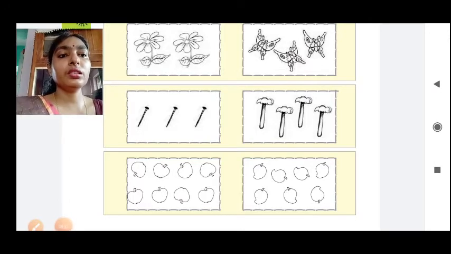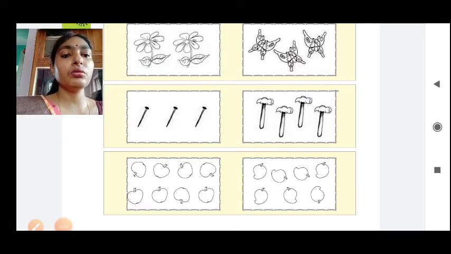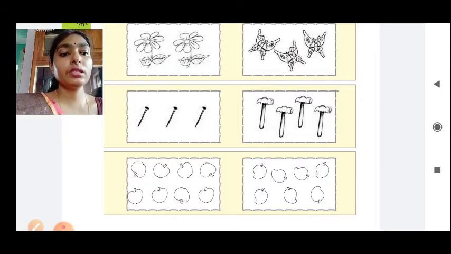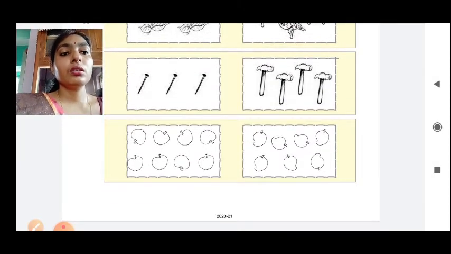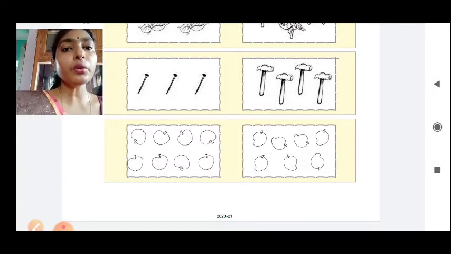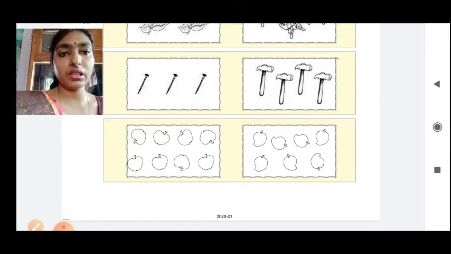Now here 3 nails and 4 hammers. So you will color 4 hammers. Okay. Now next you have 8 apples and 7 mangoes. So 8 is more than 7. So you have to color apples.